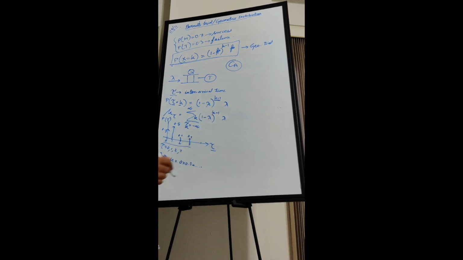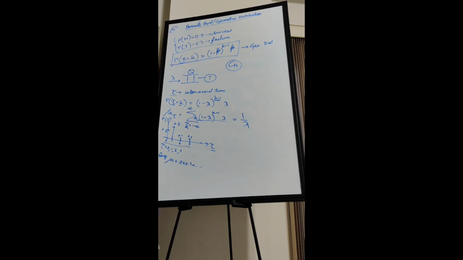Now, I will show you one example of how to do this kind of summation. Do you know it off the top of your head? No. I will show you one example later. For now, this will be 1 over lambda. If you do the summation, it will be 1 over lambda.